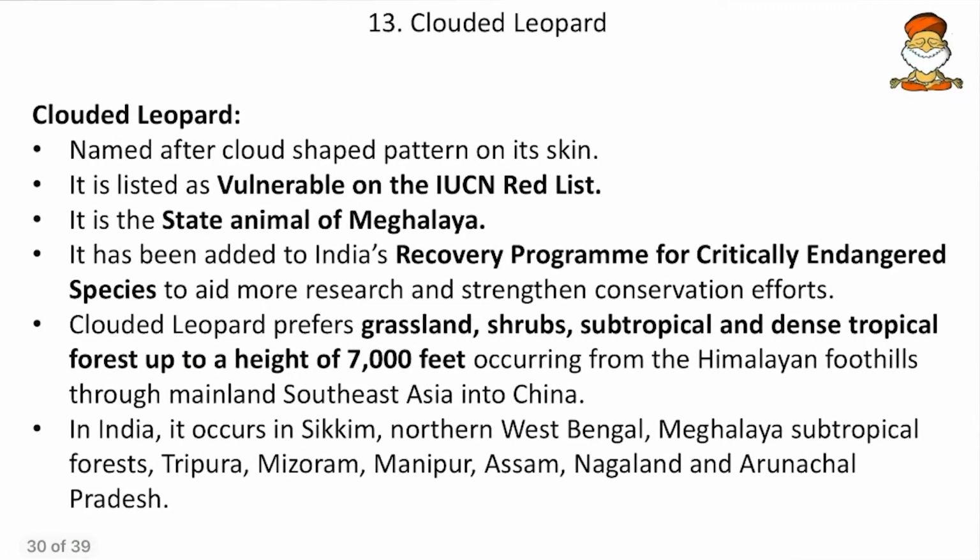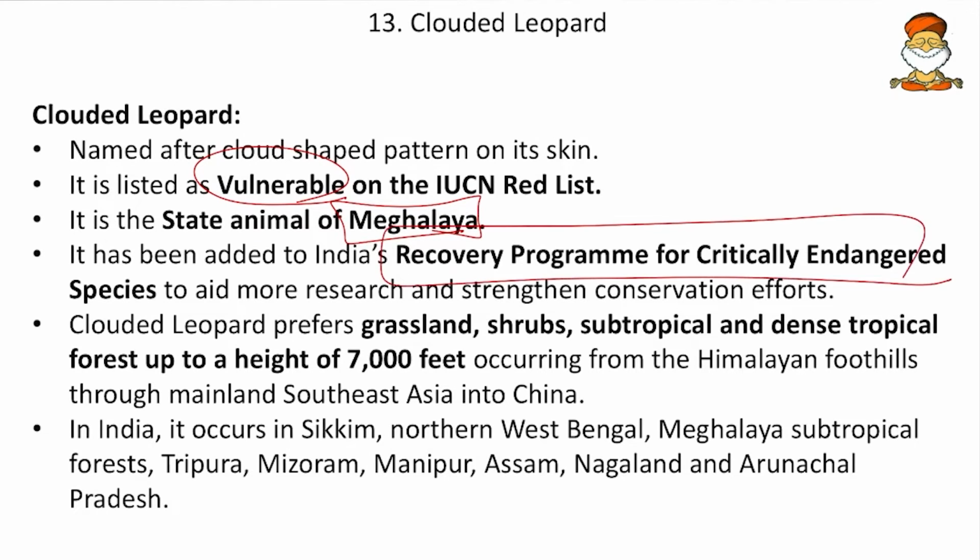Then more facts. The clouded leopard, named after the cloud-shaped pattern on its skin, is listed as vulnerable on the IUCN Red List. And it is the state animal of Meghalaya. So mark, Dampa is in Mizoram and it is the state animal of Meghalaya. Then it has been added to India's recovery program for critically endangered species to aid more research and strengthen conservation efforts. So mark this recovery program for critically endangered species as important.